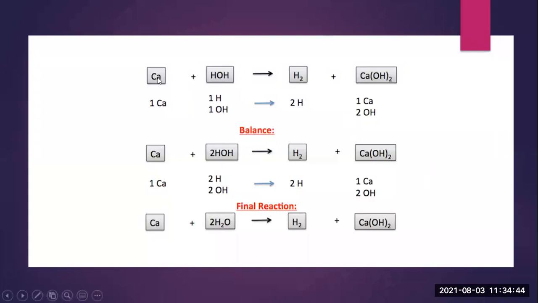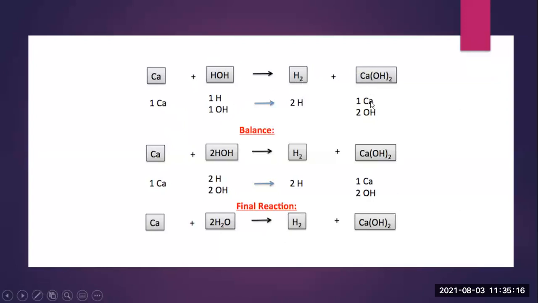Okay. First of all, see how many elements are present here. Only one Ca is there, so I had written one Ca. How many hydrogens are present? One hydrogen. And how many OH? One OH. Now this is the reactant side and this is the product side. In the product side, how many hydrogens? Two hydrogens, because it is H2. How many calcium?